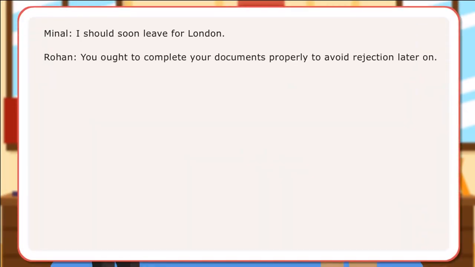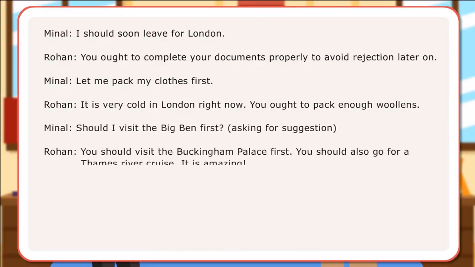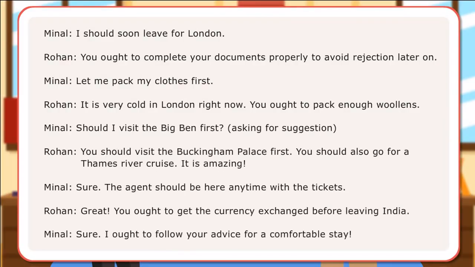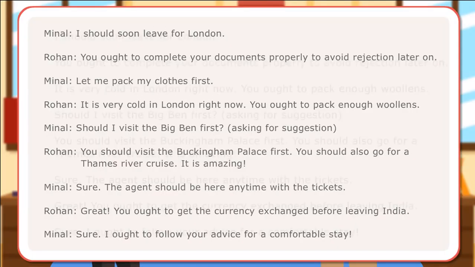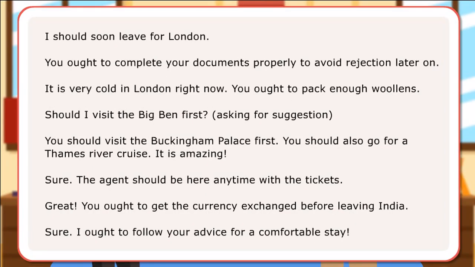In the dialogues between two friends, modals, auxiliary verbs should and ought to are used variously. Here are some examples of sentences using should and ought to. I should soon leave for London. You ought to complete your documents properly to avoid rejection later on. It is very cold in London right now. You ought to pack enough woolens.